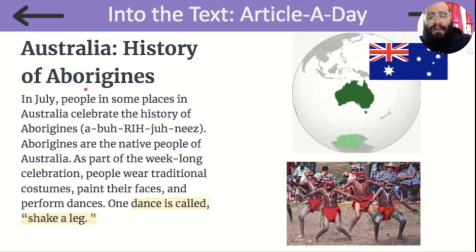Australia, history of Aborigines. Here is Australia. It is a country and a continent, and here is their flag. In July, people in some places in Australia celebrate the history of Aborigines. Aborigines are the native people of Australia. So here's a picture of the Aborigines. They are the native people of Australia.